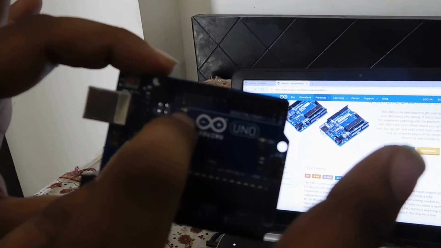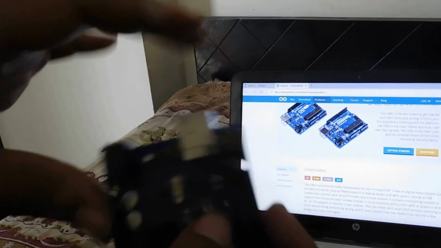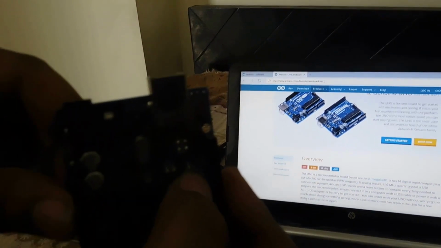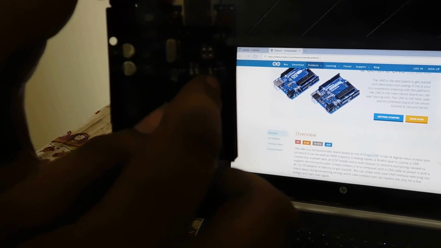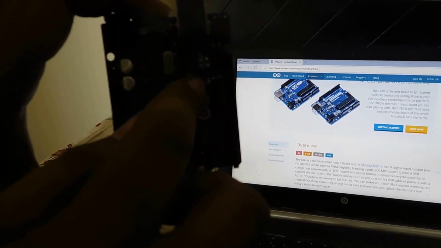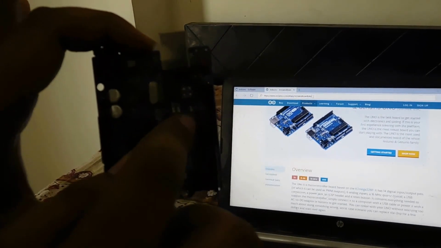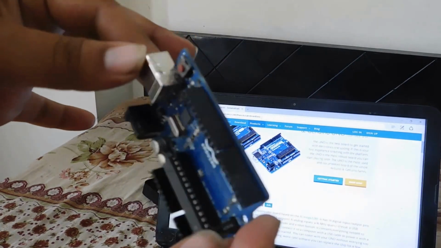This LED actually belongs to pin 13. So whenever pin 13 gets a logic high, this LED will turn on, and whenever pin 13 gets a logic low, it will turn off. So this is the whole thing.